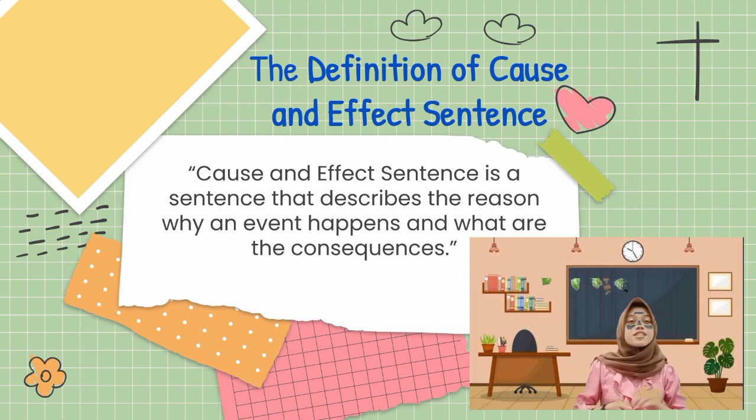Alright, first up we need to know the definition of cause and effect sentence. Do you know what a cause and effect sentence is? Yeah, you are truly right. A cause and effect sentence is a sentence that describes the reason why an event happens and what the consequences are.